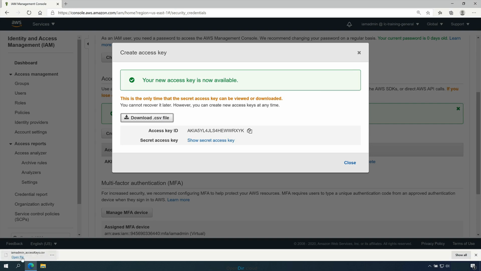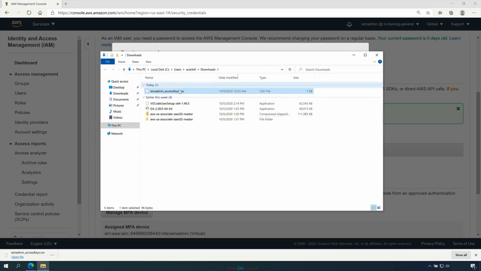Now I'm going to call this document IAMadmin_accesskeys.csv. Now this set of access keys is for the IAM admin user in the general AWS account. So go ahead and locate where you've downloaded this file to, and then just append general onto the end. So call it IAMadmin_accesskeys_general.csv. So in my case, I'm just going to select it and then add underscore and general at the end.